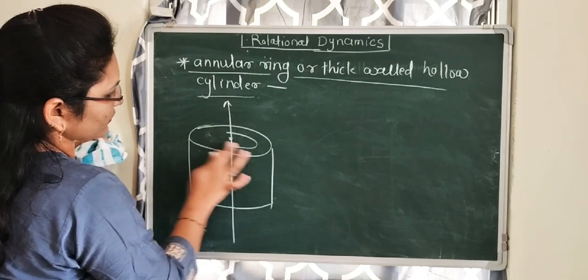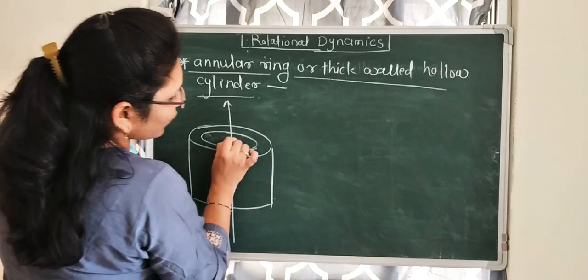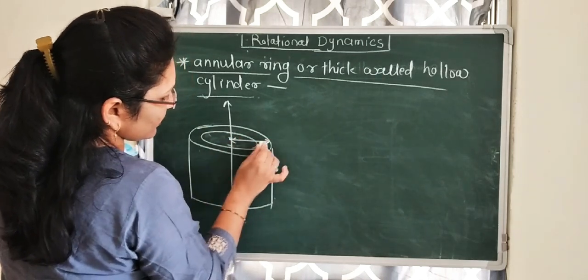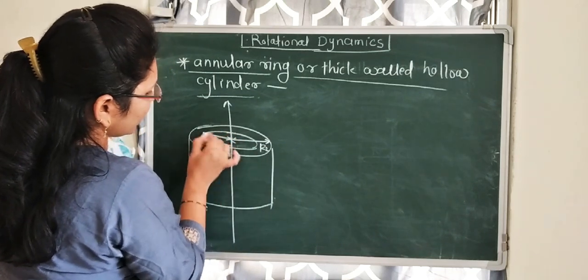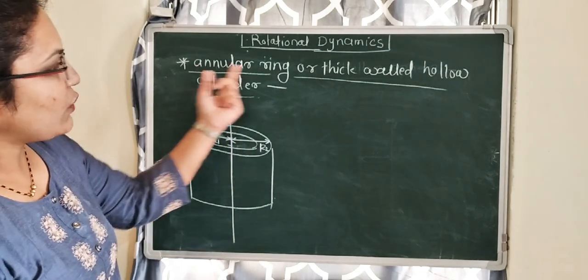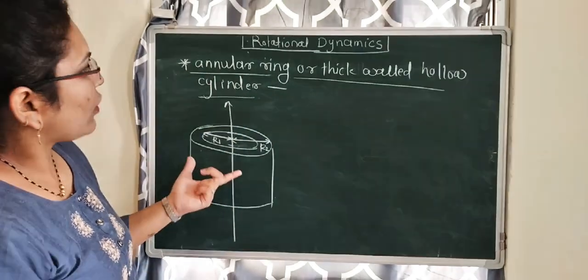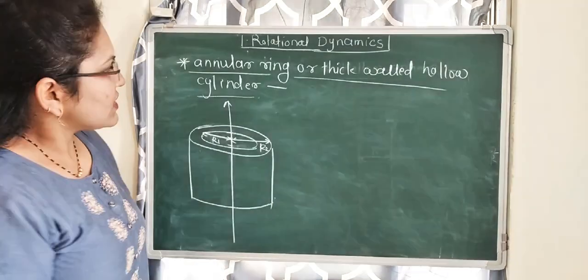Here the outer radius will be R2 and inner radius will be R1. Here there is an annular ring or thick walled hollow cylinder. The diagram represents thick walled hollow cylinder.